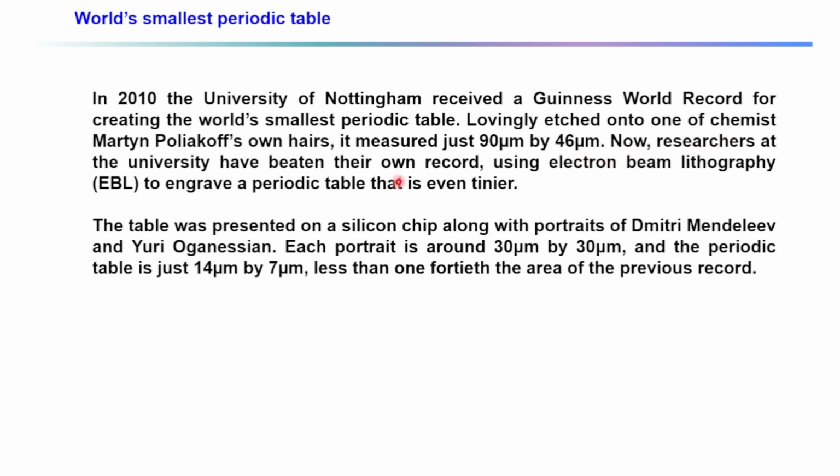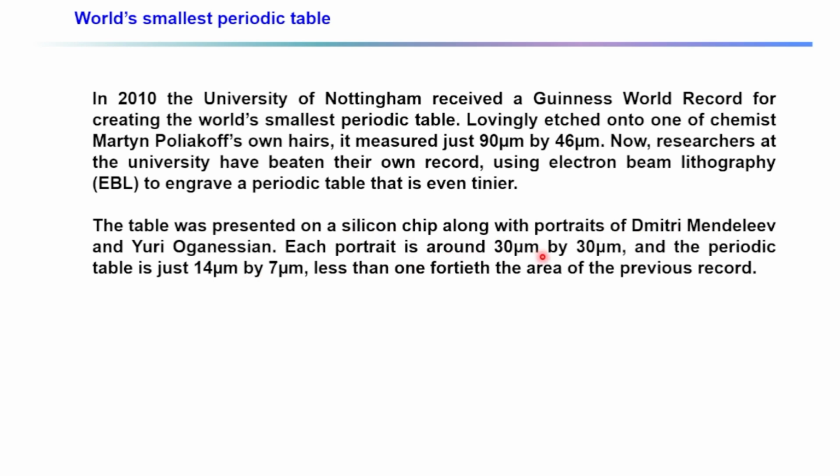Now researchers at the university have beaten their own record, using electron beam lithography to engrave an even tinier periodic table. The first time they made a periodic table with dimensions 90 micron by 46 micron. Now they have beaten their own record. The table was presented on a silicon chip along with portraits of Dmitry Mendeleev and Yuri Oganessian.